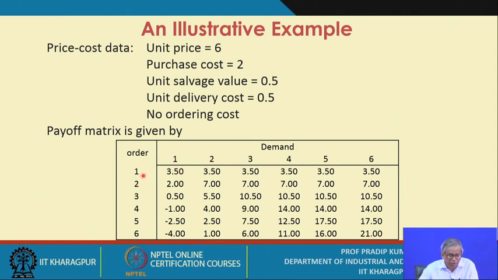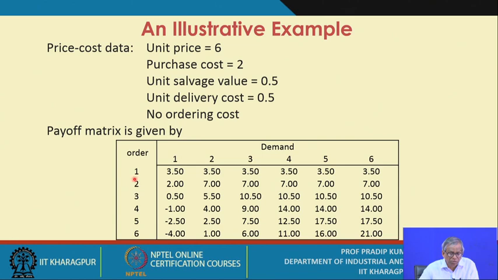Here I will give just a few examples of how you calculate the payoffs against a particular combination. Suppose the order quantity is 1 and your demand is 1. That means it is exactly matching, so as such there is no opportunity cost.